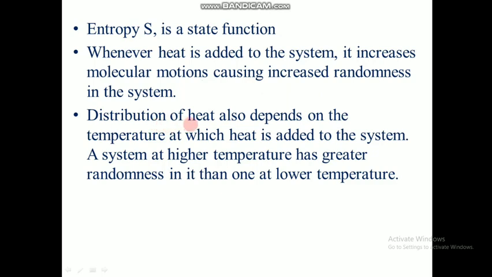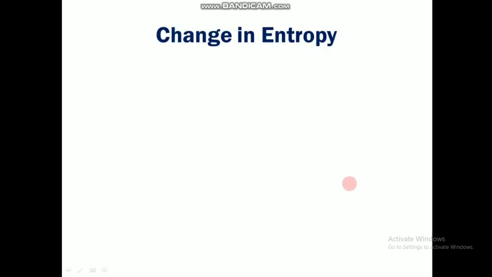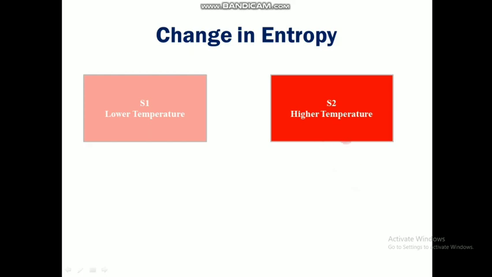Distribution of heat also depends on the temperature at which the heat is added to the system. A system at higher temperature has higher randomness already in it than one with lower temperature. We told that heat is a factor for randomness and hence entropy, but it also depends on the temperature of the system. So when we provide heat to a system, we should also consider the temperature at which the heat is added. So change in entropy depends on two factors, which are temperature and heat. We will see how it is.